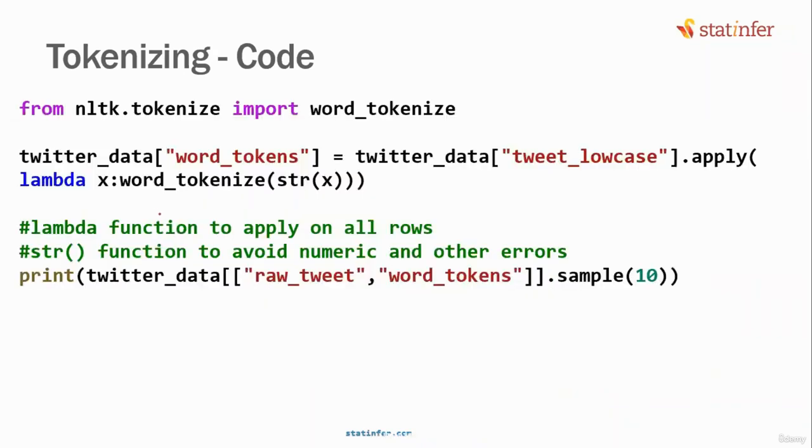Why is this step necessary? Some of the pre-processing steps that we are going to apply later on take the tokens as the input. They don't take the whole tweet or the whole sentence as input. They take these word tokens as input. So how do we work on that?